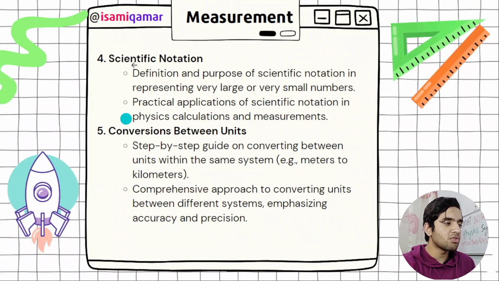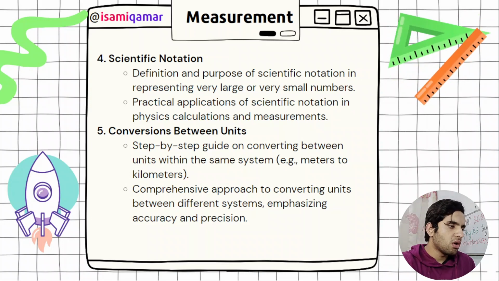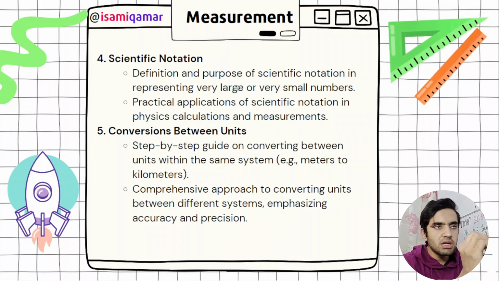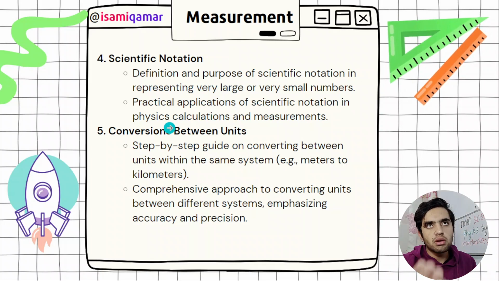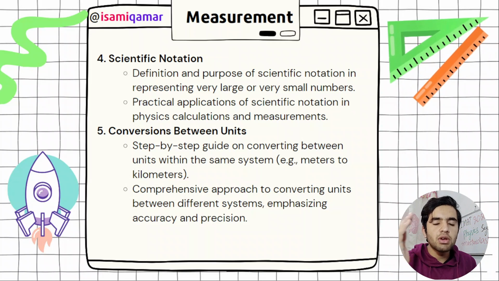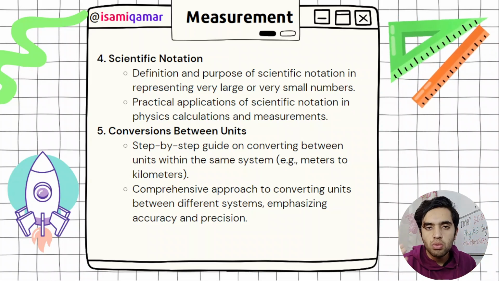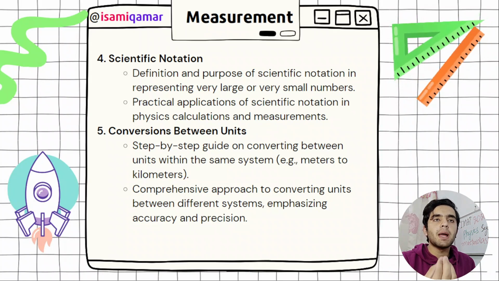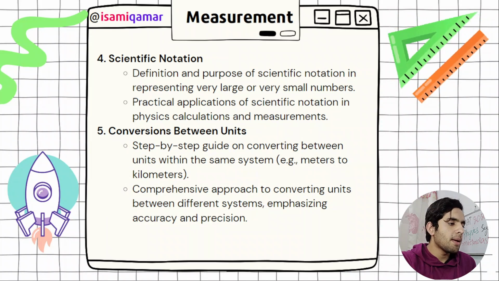Okay, then we have got scientific notation, the definition of scientific notation, and then you need to know the rules. There are 4 or 5 rules you need to know. Where the point goes, or if it is after the first decimal point, all these things. If we go from right to left, the power will become negative, and if we go from left to right, the power will be positive. So you need to know each and everything.